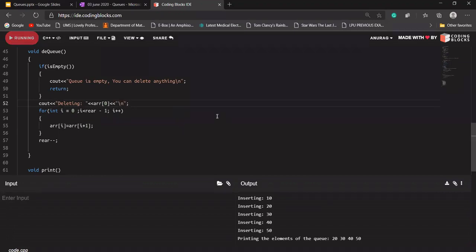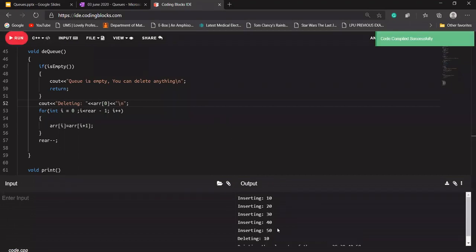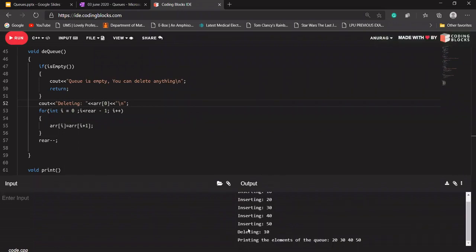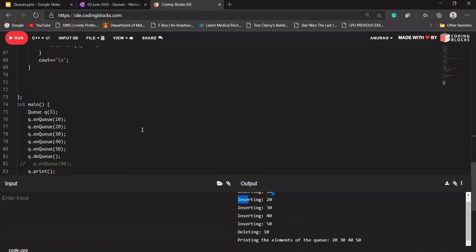Let's run it again. We get 10, 20, 30, 40, 50 being inserted, and after 50 we are deleting 10, because 10 was added at the front, at the start. The elements present in our queue are 20, 30, 40, and 50.